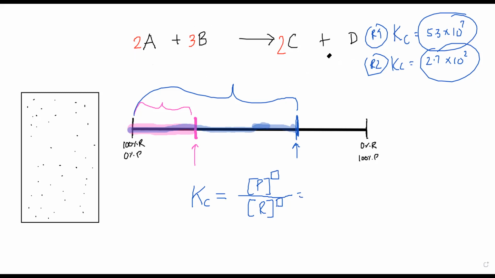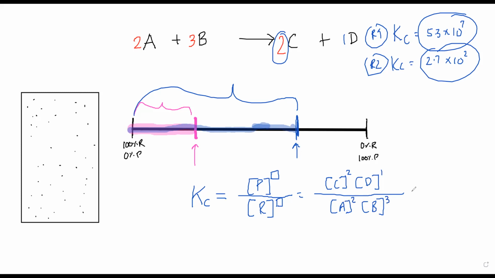in the Kc expression, I will have to write C and D in the numerator because they're the products. So concentration of C, concentration of D. C is raised to 2 because the coefficient of C is 2 here, and D is raised to 1 because the coefficient of D is 1 here. Divided by concentration of A into concentration of B. The coefficient of A is 2 and of B is 3, so A raised to 2 and B raised to 3.